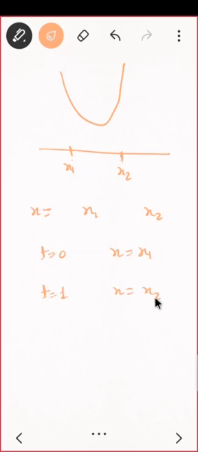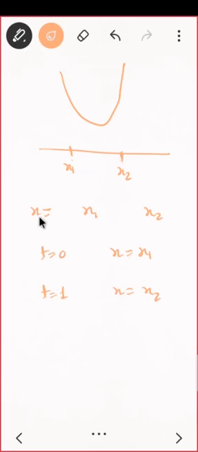Yeah. Suppose this is my point x1, this is my point x2, and I want to go from x1 to x2 such that I want to write a function x, in terms of x1 and x2, such that if I put t equal to 0, then I should get x equal to x1. If I put t equal to 1, I should get x equal to x2. And the reverse can also be done. So can you guess the function?